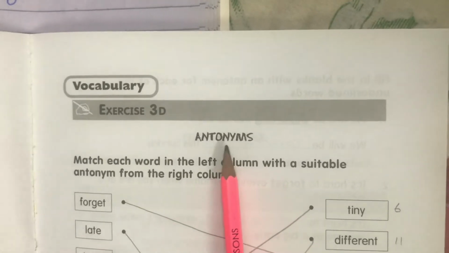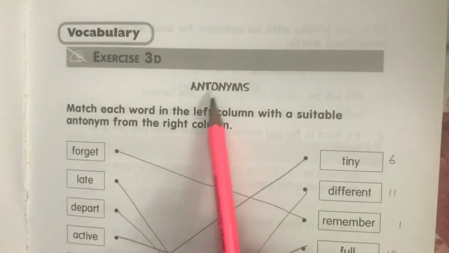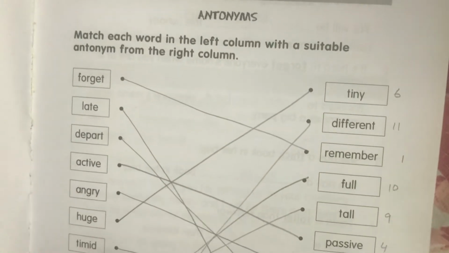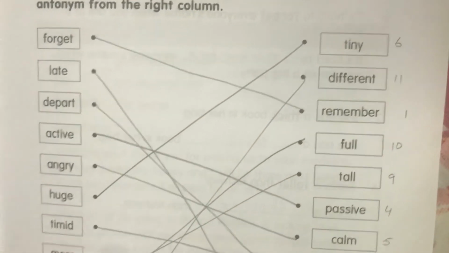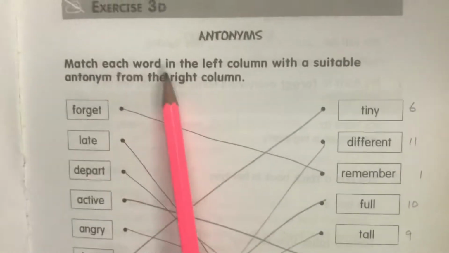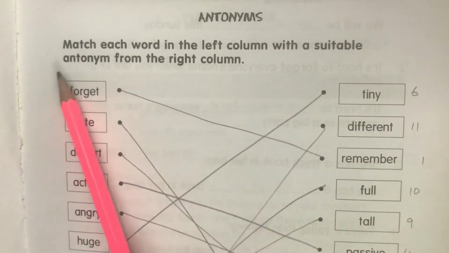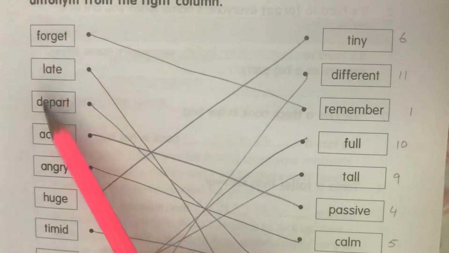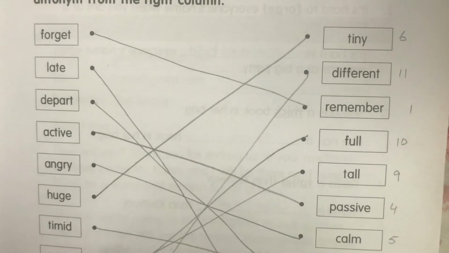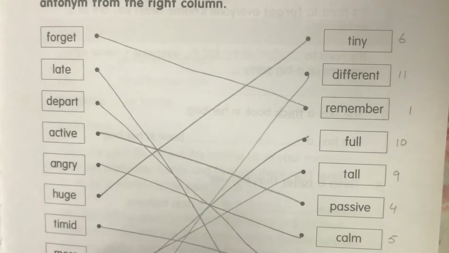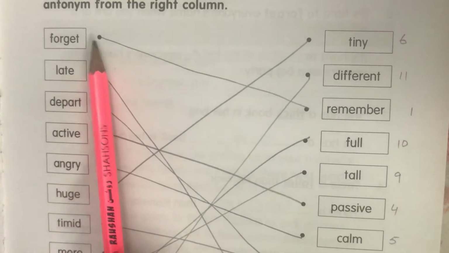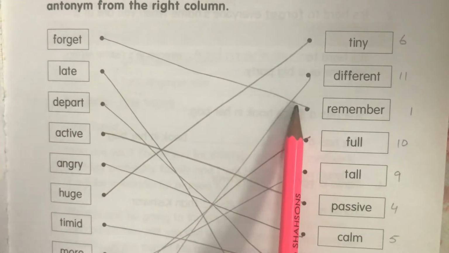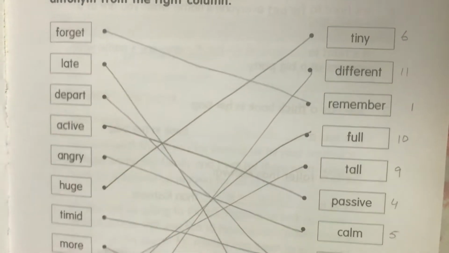Antonyms. We have already studied antonyms in your textbook of English. So we complete this topic today in your activity book also. Match each word in the left column with the suitable antonyms from the right column. On the left side, some words are given and you have to match them with their antonyms. You have to match forget with remember. Forget, भूल जाना, remember, याद रखना. Late with early.